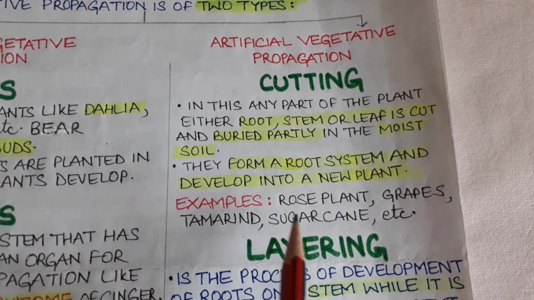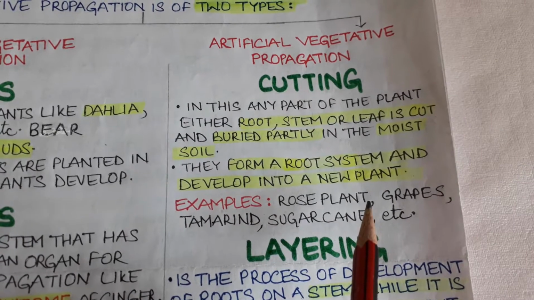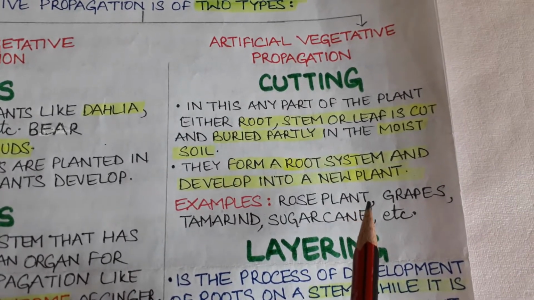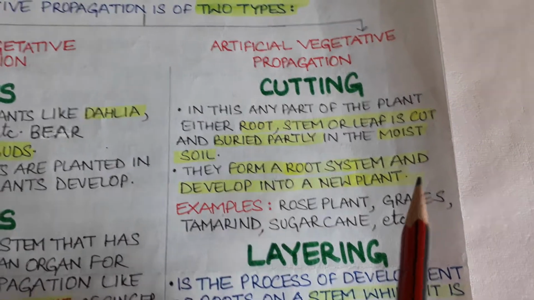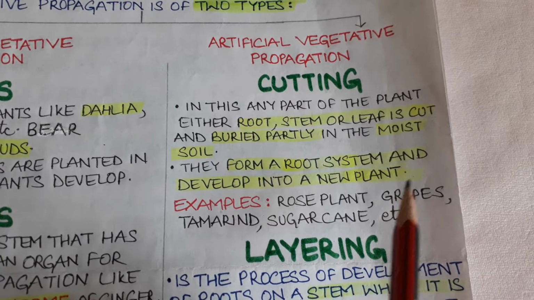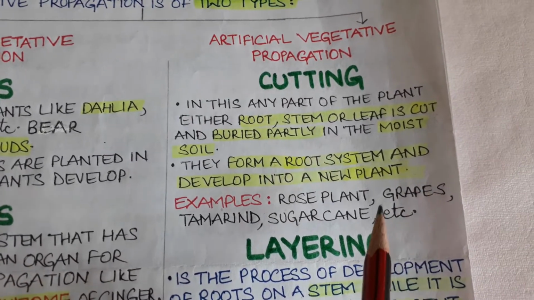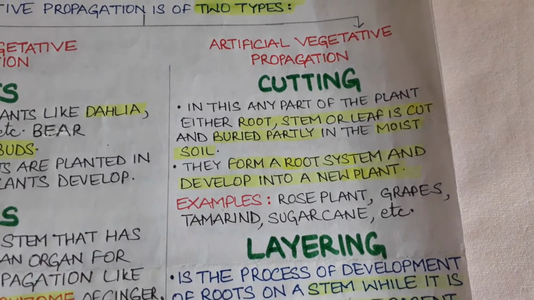The rose plant, if we take the cutting of a rose plant of the stem that is having two nodes or internodes, and if it is partially sown in the moist soil, regularly watered, slowly what do we see? That cutting develops into a new plant by developing roots, and the shoot system also grows.